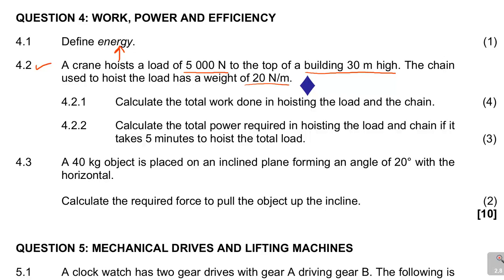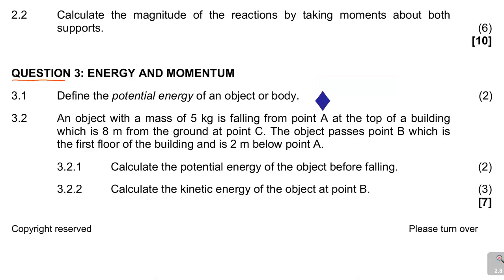So you are moving the crane. So this mainly is the chain. So we have a chain here in this crane. So that's what they're saying: there is a crane hoisting a load of 5,000 newtons. So you see that this particular load is 5,000 newtons. That's what they're telling us here.